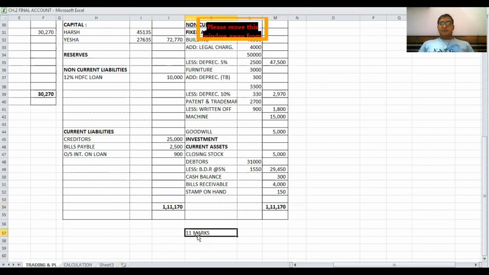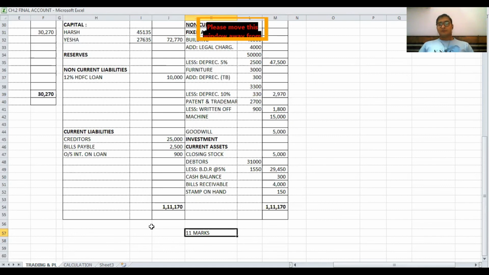Here, if there are more mistakes, then more marks are deducted. Maximum it is for 11 marks, but you have to be very careful. You have to practice a lot for doing sums. You have to do one single sum 3 to 4 times. Then it gives you more and more confidence.